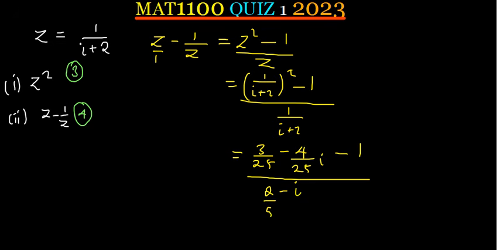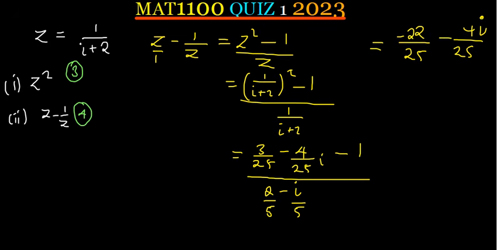So the 2 is going to be over 5. Also the i is going to be over 5. Remember, that's what I already found from the previous question. So just subtract and add like terms. So the 3 over 25 is a like term to the negative 1. So that is going to give us 3 minus 25 is negative 22 over 25, and then minus 4 over 25i.